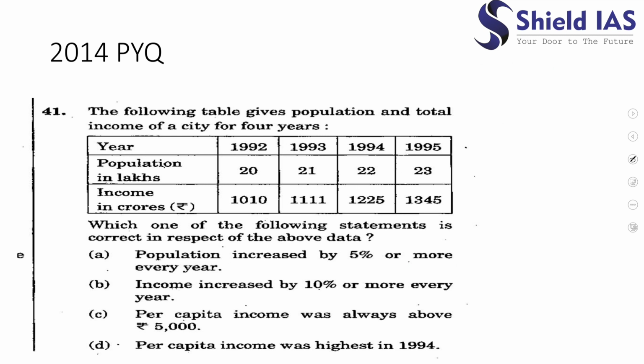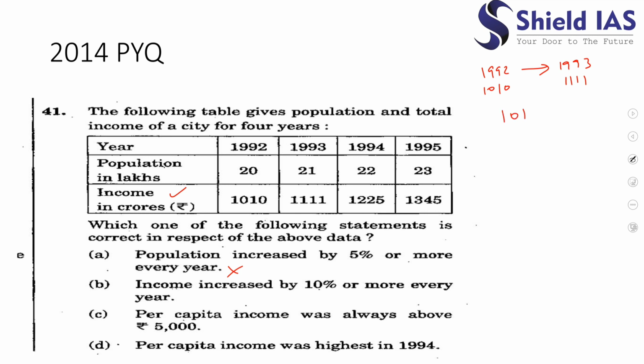Now it is saying income increased by 10% or more every year. So this is the income column. While moving from 1992 to 1993, the income goes from 1010 to 1111. What is the difference between 1111 and 1010?